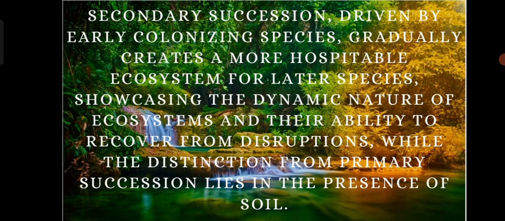So, the distinction between primary and secondary succession lies in the initial conditions. Primary succession occurs in areas devoid of soil, whereas secondary succession takes place where soil already exists. Both processes demonstrate the resilience of ecosystems in the face of change and disturbance. So here our correct option is B, that is secondary succession. Now coming to the next question.